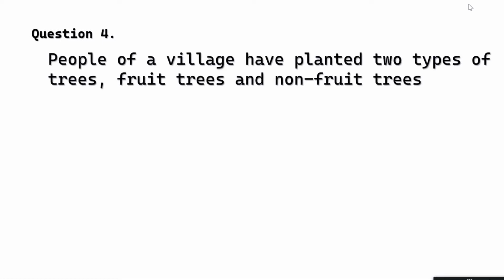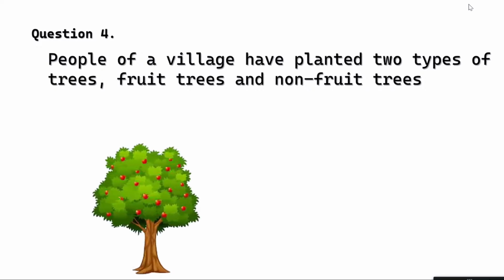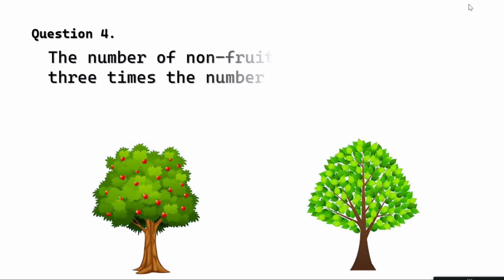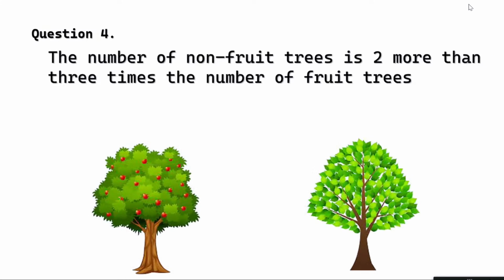In a village, people, how good of them, they planted trees. So they planted 2 types of trees, fruit trees and non-fruit trees. Okay. Now the question is saying that the number of non-fruit trees is 2 more than 3 times the number of fruit trees. Okay. So what is related to what? The non-fruit trees is 2 more than 3 times the number of fruit trees. Are you thinking what I'm thinking?